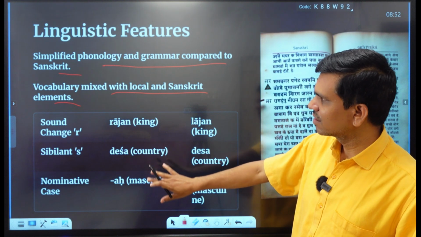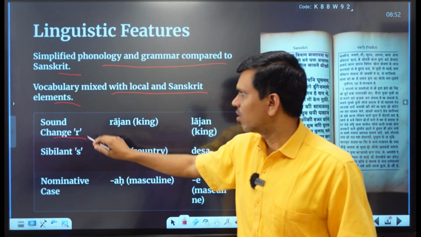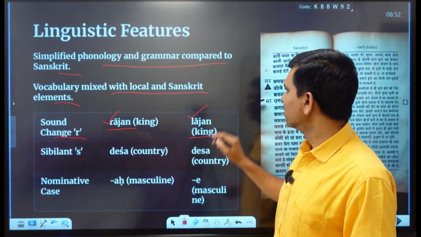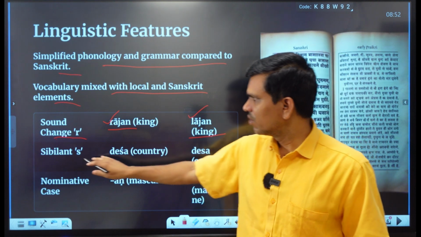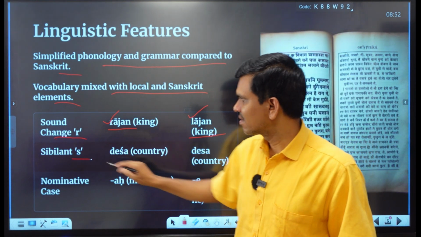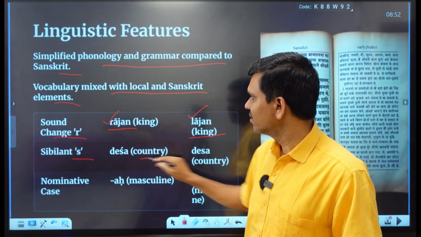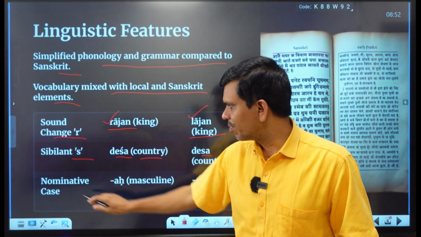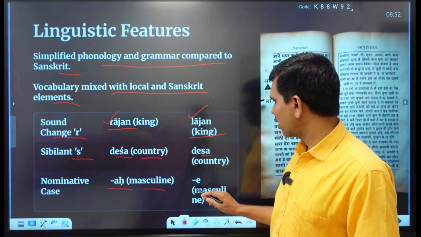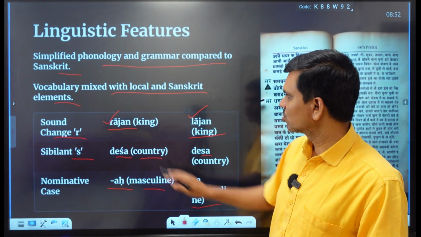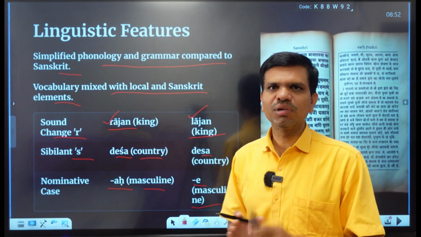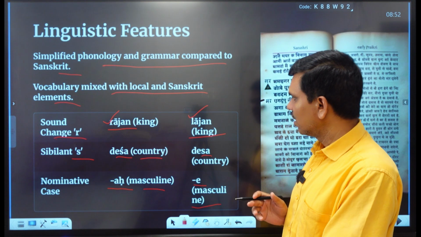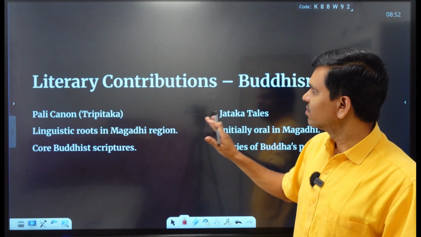So here we have an example of sound change of r. Rajan, which means king, is changed to an l sound, Lajan. Then we have sibilants. Desa means country, so here the s sound, and in desa again we find the s sound. Then the nominative case is masculine, and a also is masculine. So these are the brief linguistic features of Magadhi, and hence it is a different language. Then we have literary contributions.